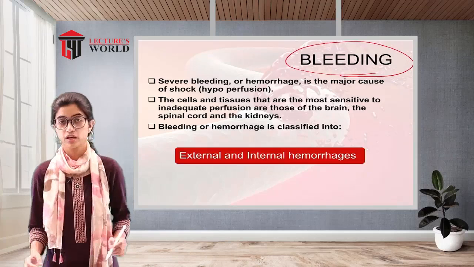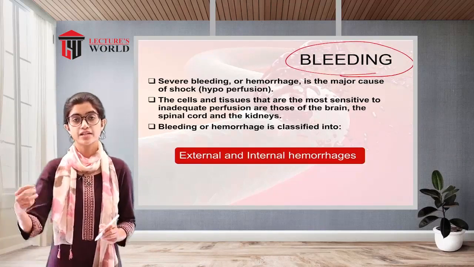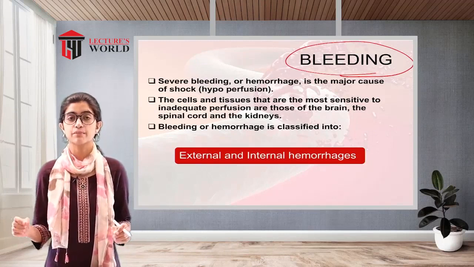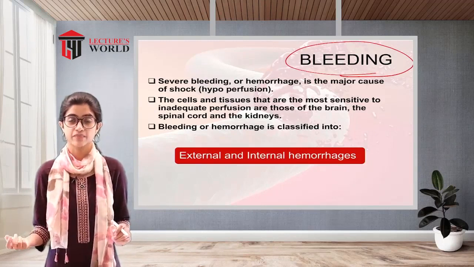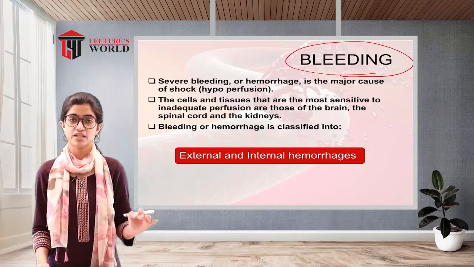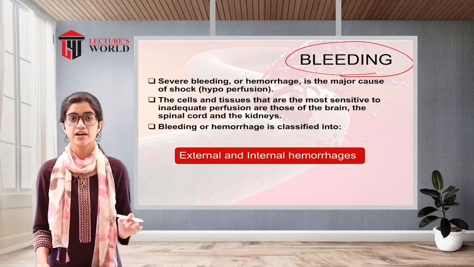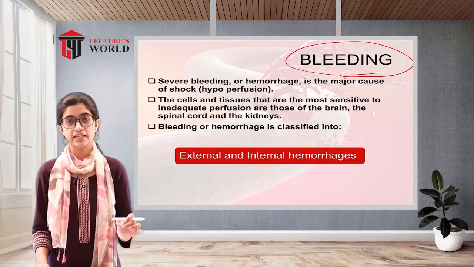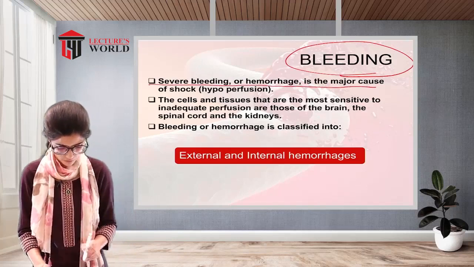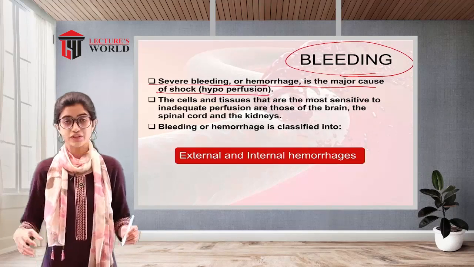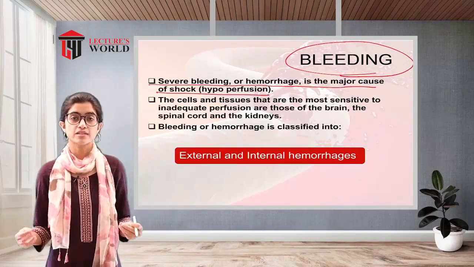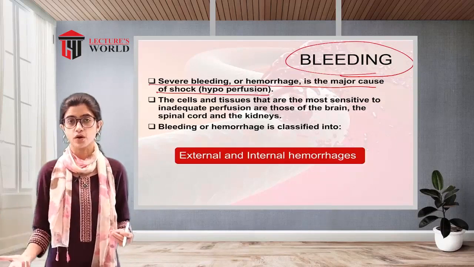Bleeding or hemorrhage. Now it's an emergency. When we are discussing first aid emergencies, bleeding has to be said to be a very important emergency scenario, as it can happen at any given point of time. It can be of any of the types. So let us see what exactly first aid treatment has to be given in case of bleeding. Severe bleeding or hemorrhage is the major cause of shock, hypoperfusion. So if excessive bleeding or hemorrhage occurs, it is one of the major causes when the patient undergoes shock.